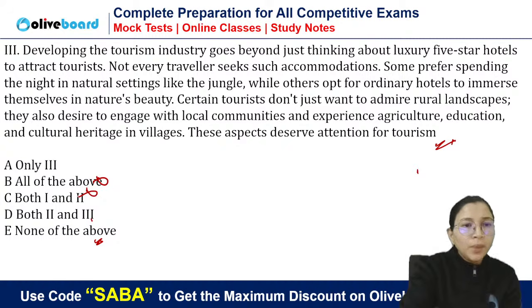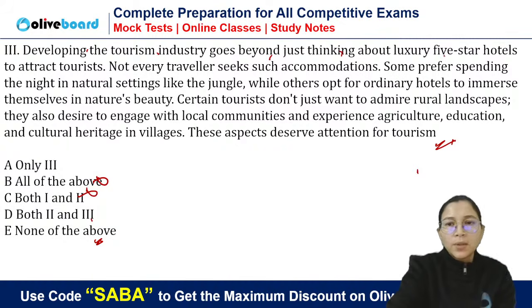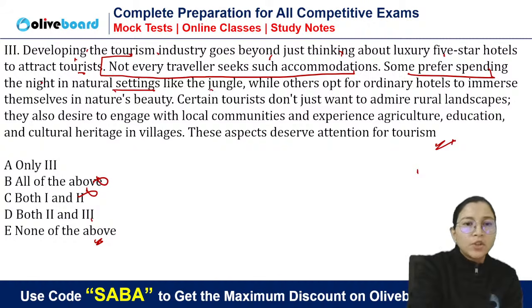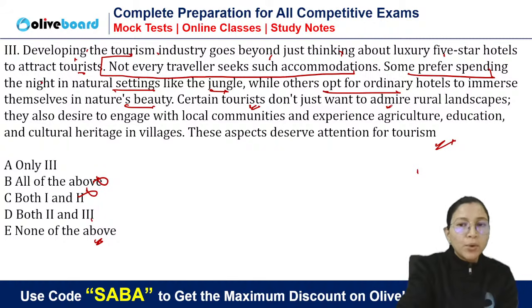Let's see. Developing the tourism industry goes beyond just thinking about luxury five-star hotels to attract tourists. Not every traveler seeks such accommodations. Some prefer spending the nights in natural settings like the jungle, while others opt for ordinary hotels to immerse themselves in nature's beauty. Certain tourists don't just want to admire rural landscapes, they also desire to engage with local communities and experience agriculture, education. These aspects deserve attention.